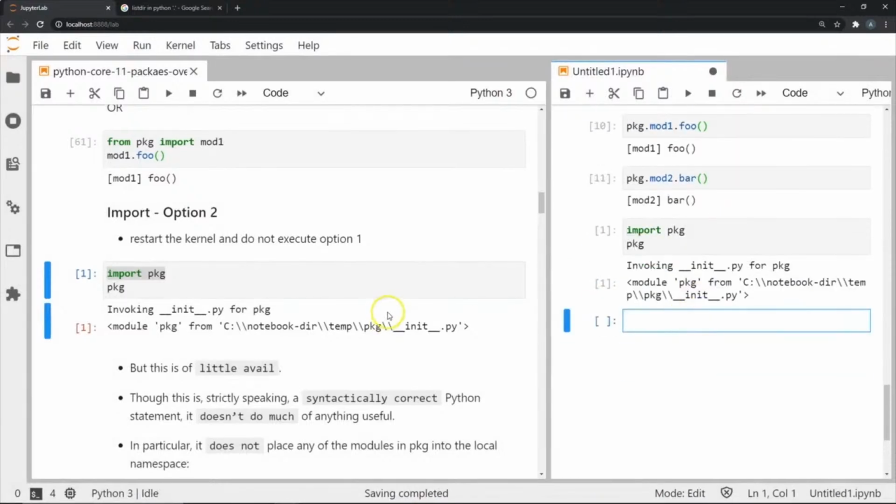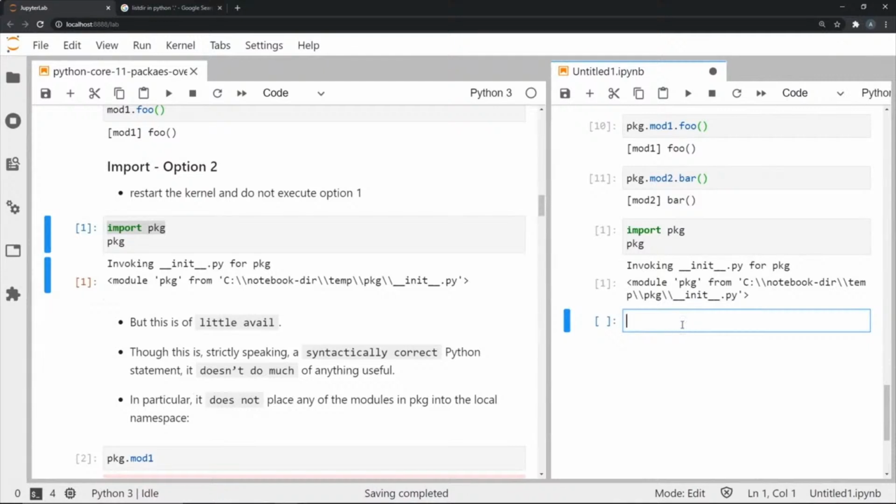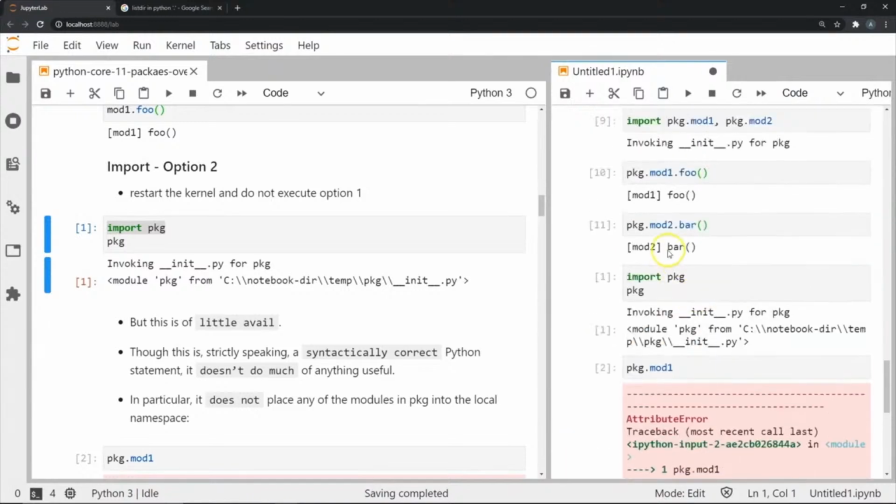Now if you see, I have imported this. Now let's see if I can access my mod1 and mod2. Now if you see here, it's throwing me an error. And this is because simply using the import command on a particular package only imports, you could say, the package namespace, but it does not actually import any of the modules and files that were part of this package. So if I wanted mod1 from this package, I would have to actually say import pkg.mod1 directly. Python will not import everything that is part of a package on its own. I have to specify it specifically.